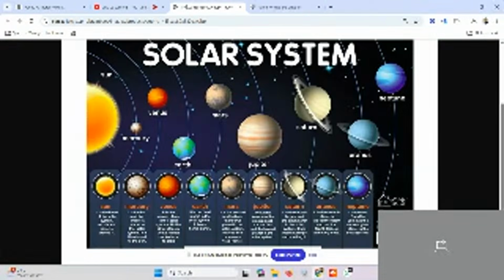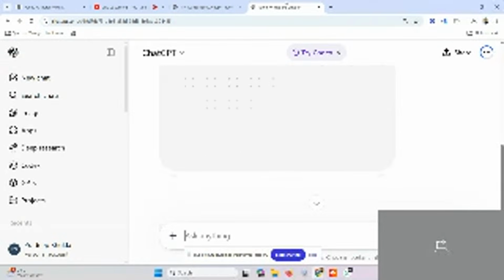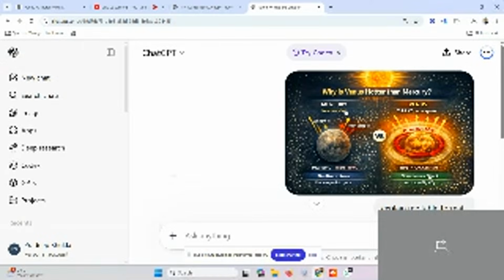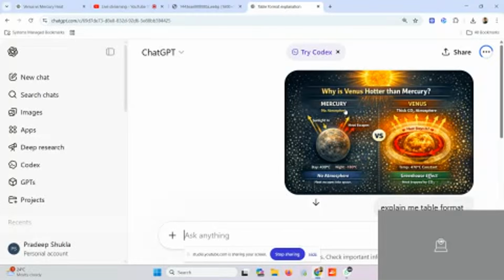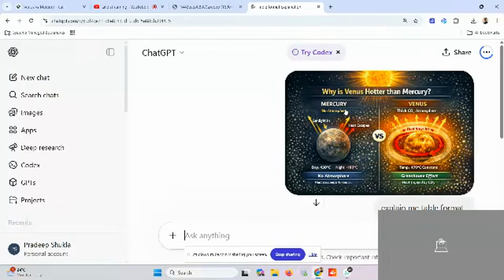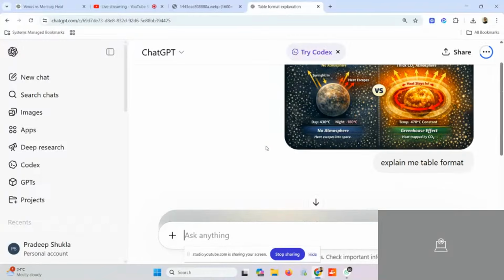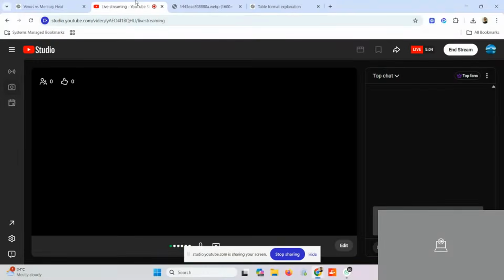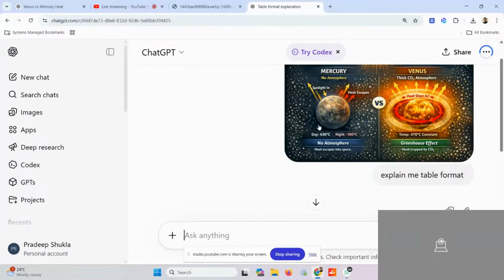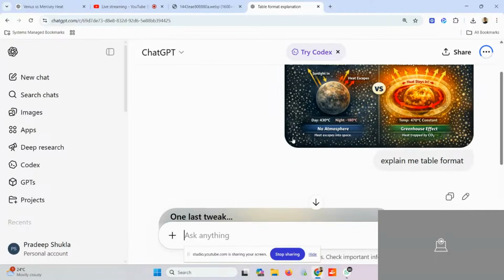Venus has an atmosphere made up of CO2, carbon dioxide. It's a thick atmosphere, and the constant temperature is 470 degrees Celsius. Very good. And how does it happen? By a type of effect called the greenhouse effect. Very good. But in the case of Mercury, do we have the greenhouse effect? No. There is no greenhouse effect, that's why whatever heat comes, goes away.